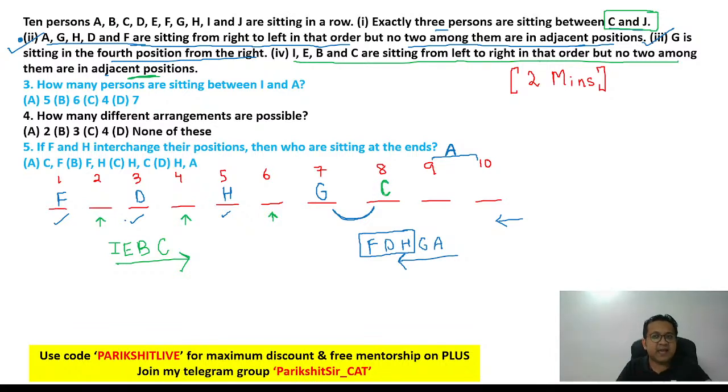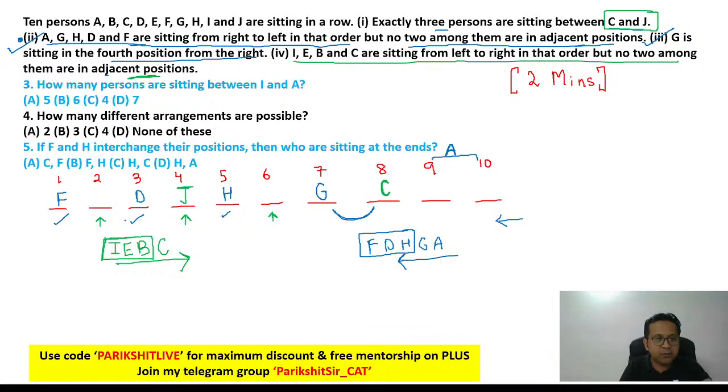If C is at 8, C and J have 3 people between them. Now where will you put J? If C is at 8, on the right hand side of C, we don't have 3 places. So it has to be on the left hand side of C. Put 3 places on the left hand side of C. 3 places, so 7, 6, 5. So J will be at 4.